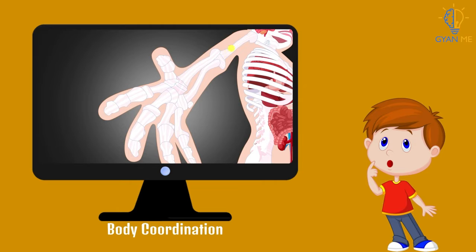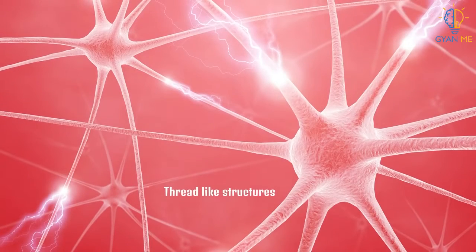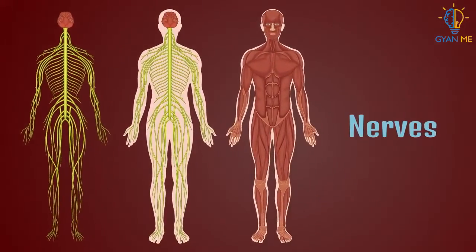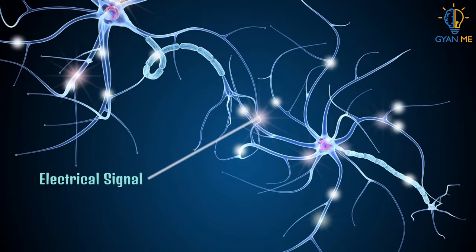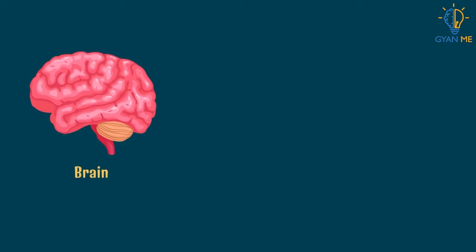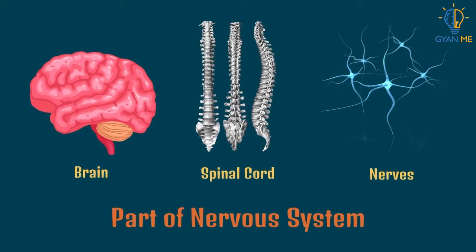These messages from the body parts are sent to the brain. The brain analyzes all these messages and responds back to the respective organs. You know how? By thread-like structures that come out of the brain called nerves. These messages are in the form of electrical signals. So clearly we know that brain, spinal cord and nerves are part of the nervous system.